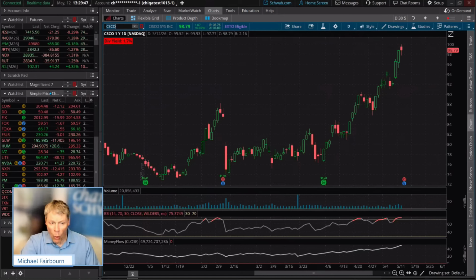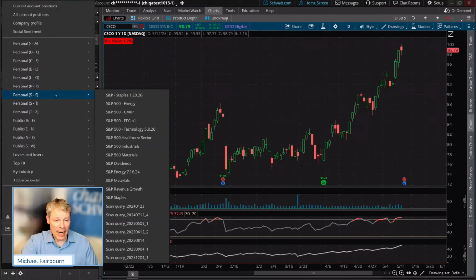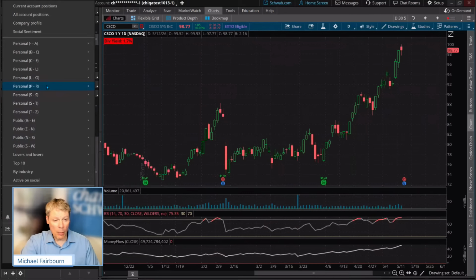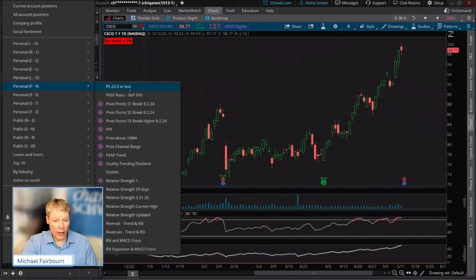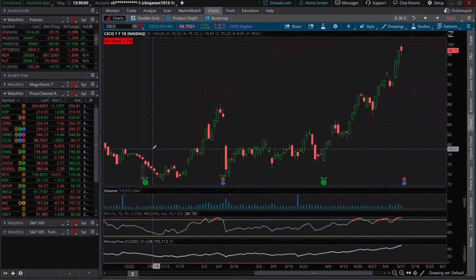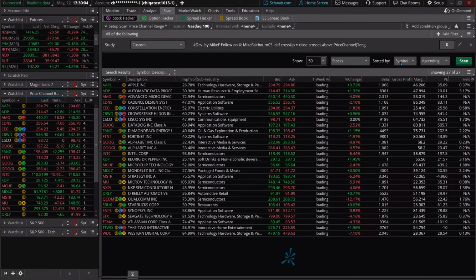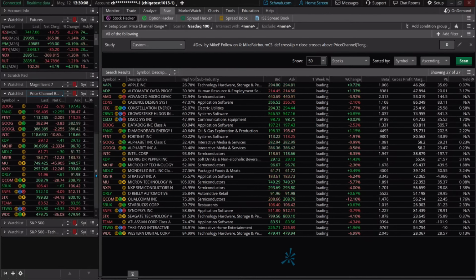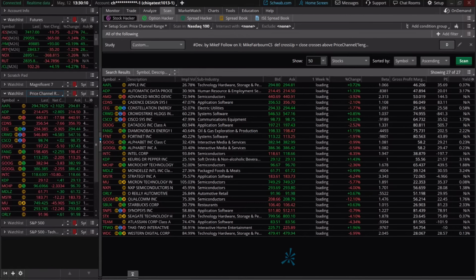Okay, so I'm going to go over into my watch list now and just alter this, because it was a price range breakout. There it is. Price channel range. See how it loaded up for us? We didn't have to go over here and hit scan. It automatically populates every day with those kinds of moves.